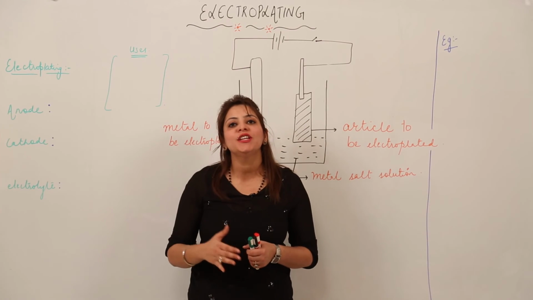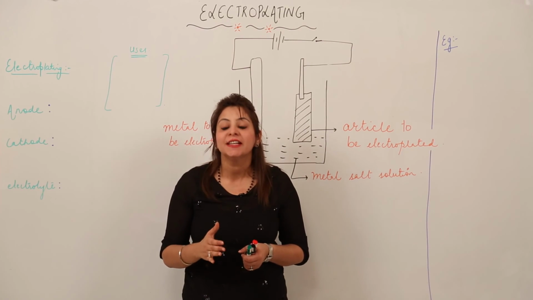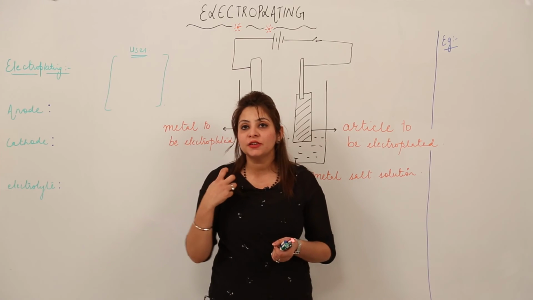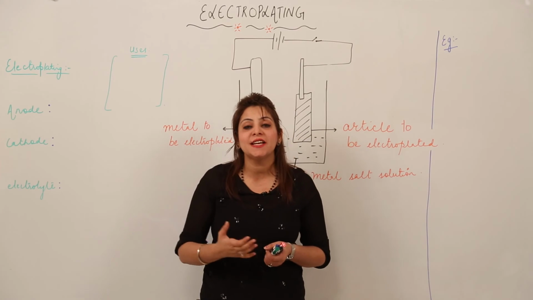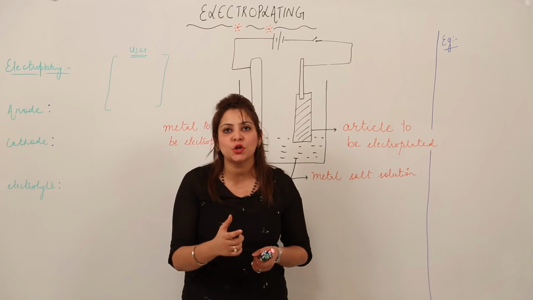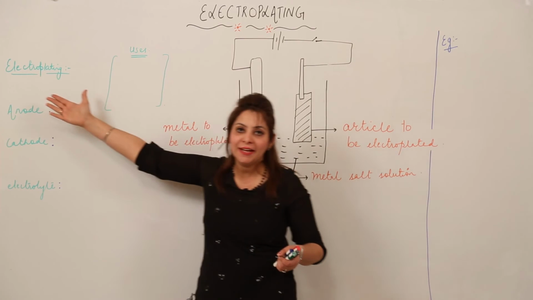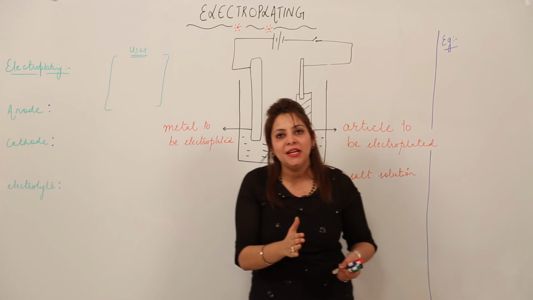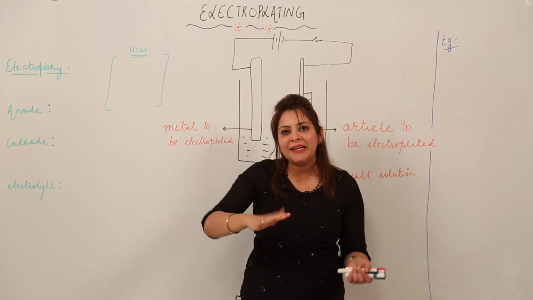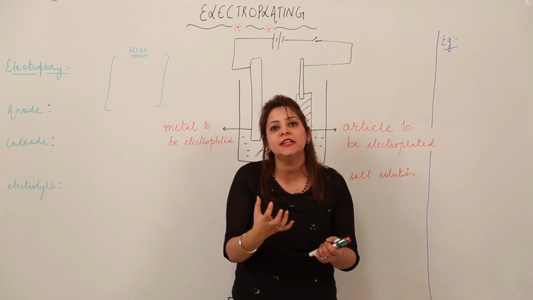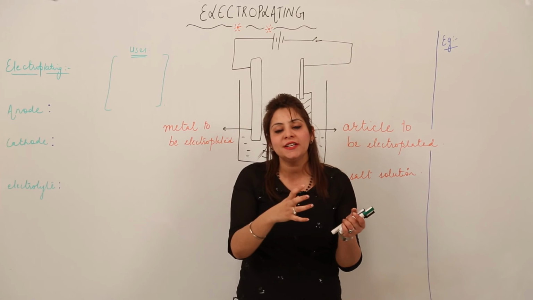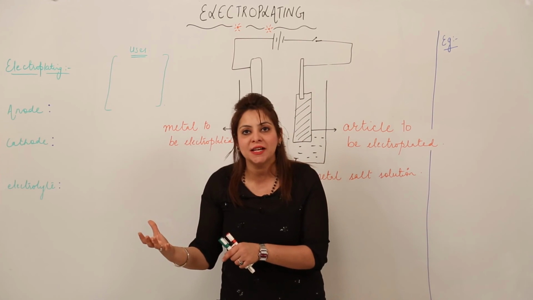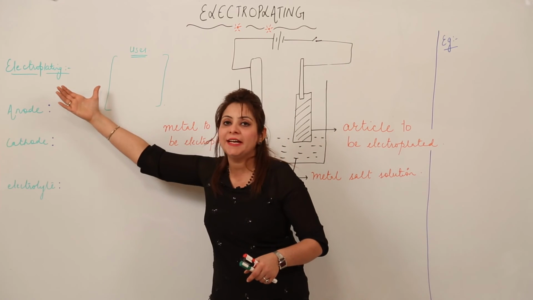Now we are starting with the uses of electrolysis, right? And you'll be curious to know that one of the important uses of electrolysis is electroplating, right? What is electroplating actually? Electroplating means plating, you know that we are just plating something. That means we are depositing a certain substance on any other substance, right? So this is electroplating.